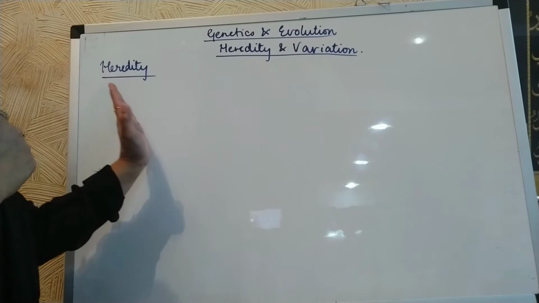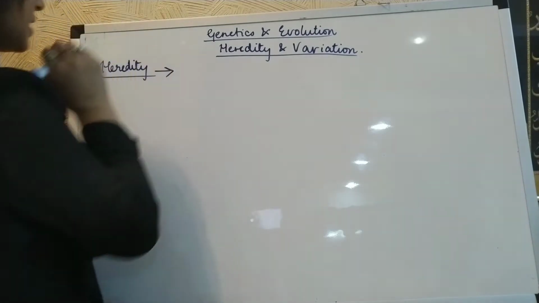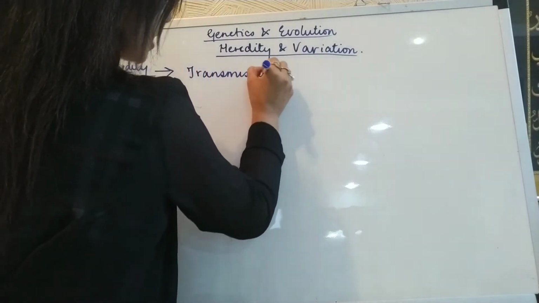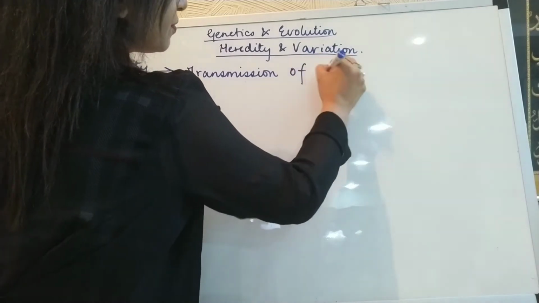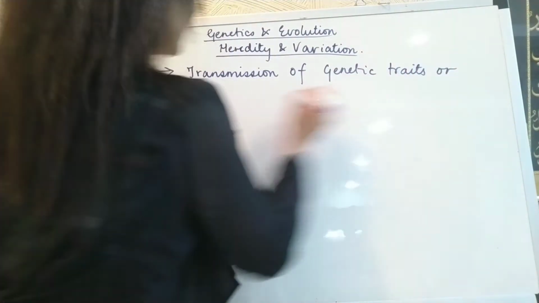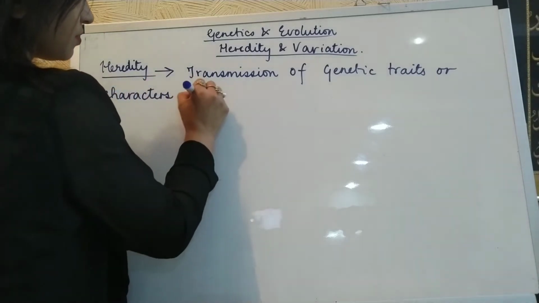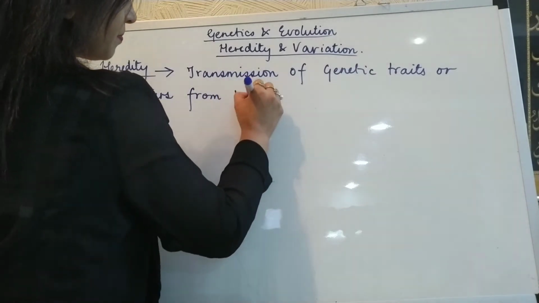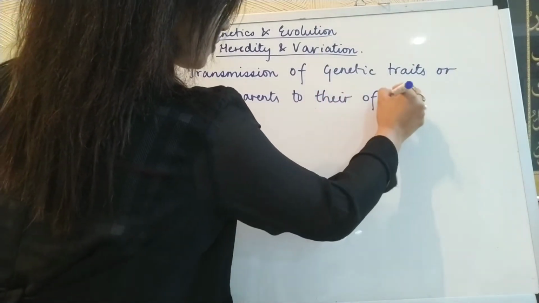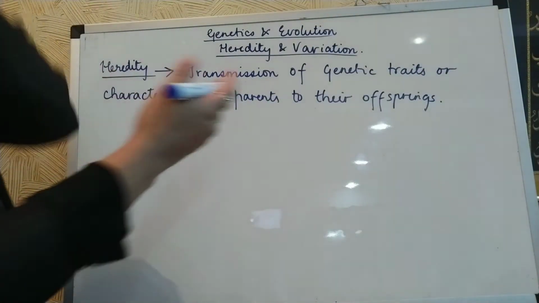Heredity is the transmission of genetic traits or characters from parents to their offspring. Alright, so that is heredity.